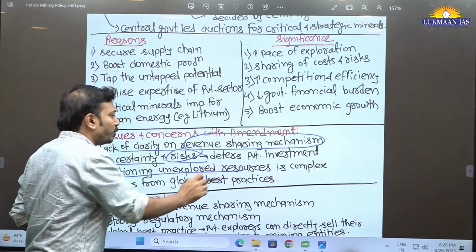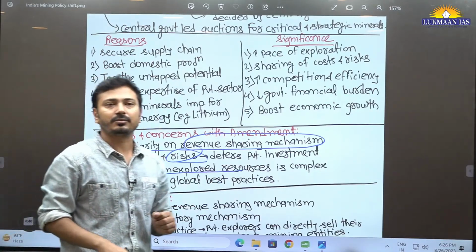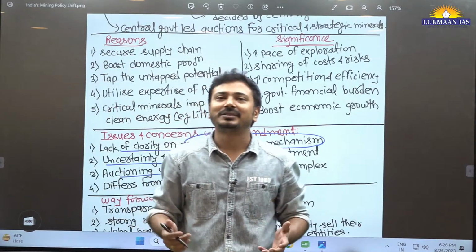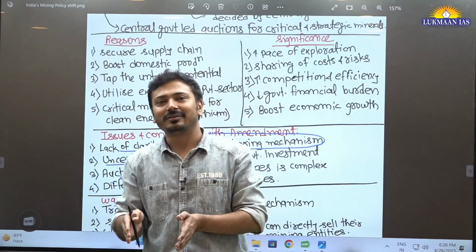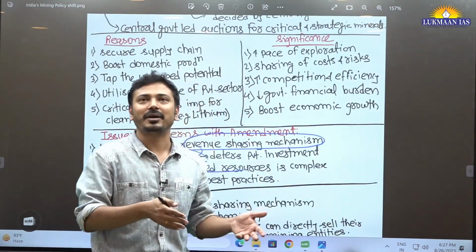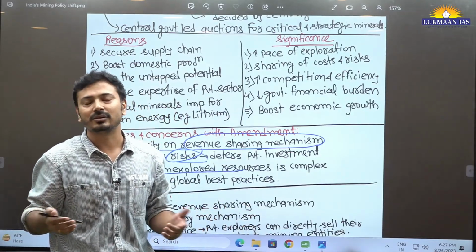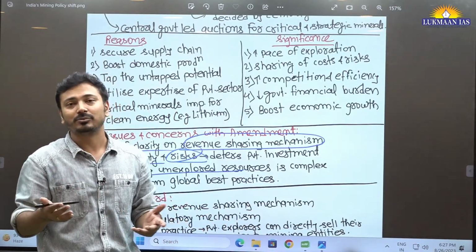Auctioning unexplored resources is a complex process. Already in the auctioning of explored minerals, like coal mining, we have seen the 2G, coal gate scam that happened.